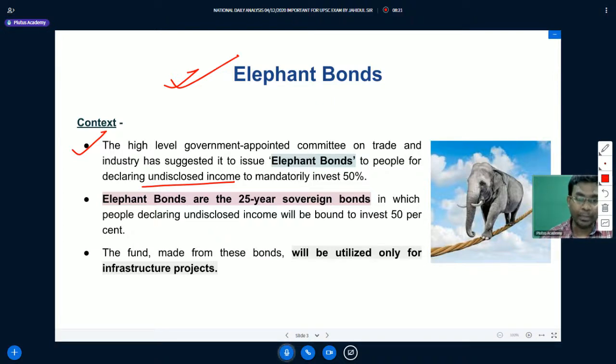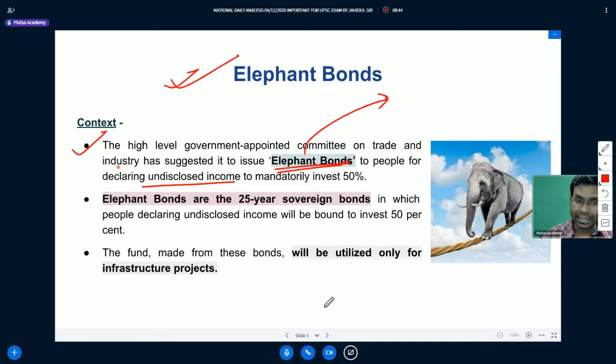Okay, so people who disclose the undisclosed income are mandated to invest their money into elephant bonds. We will understand what we mean by elephant bonds, how it came, and what is the significance of elephant bonds.